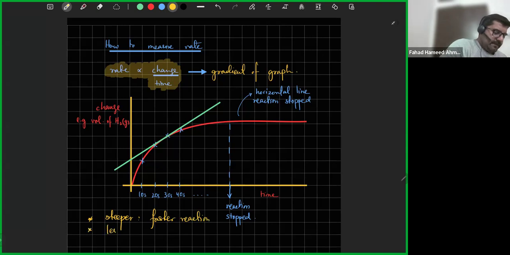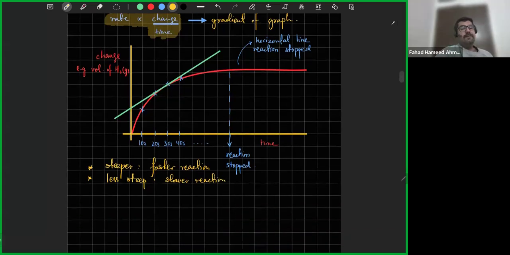Less steep means, so if it's less steep, that means it is a slower reaction. Okay, remember this about the graph: whenever it's steeper, when you plot any change with respect to time, the steeper it is, that means it's faster, and the less steep it is, that means it's slower.